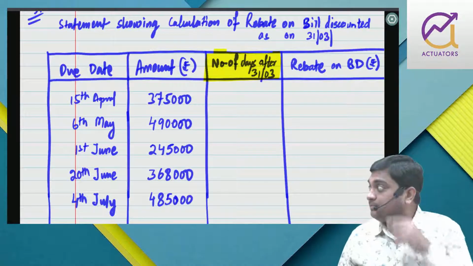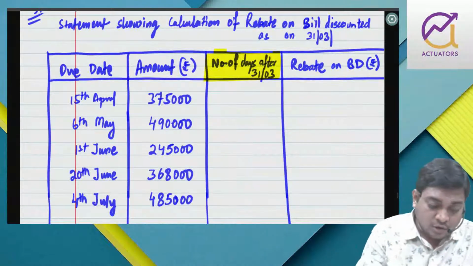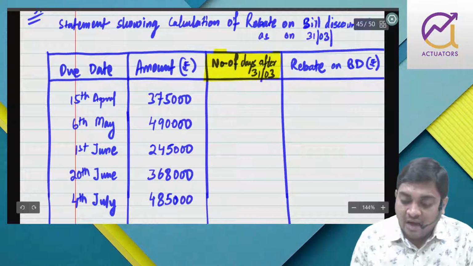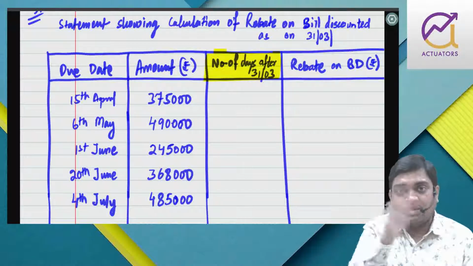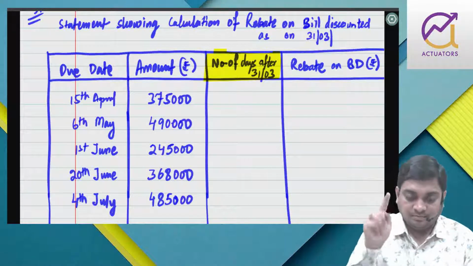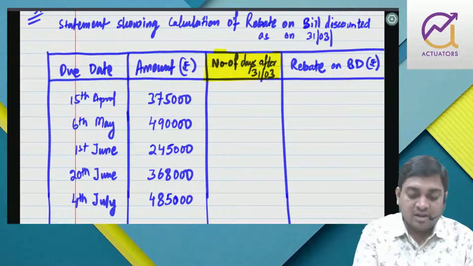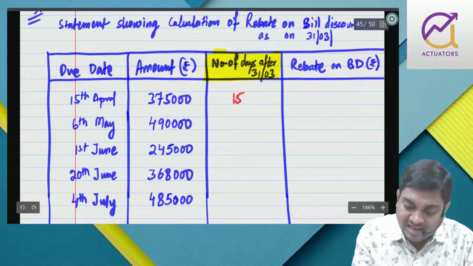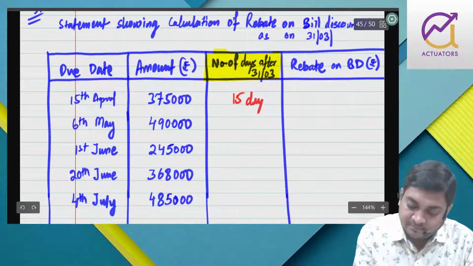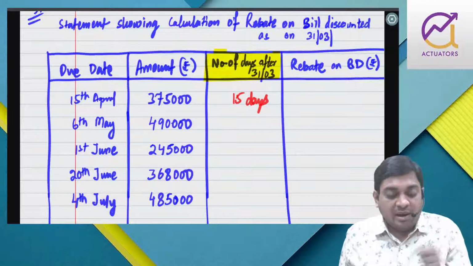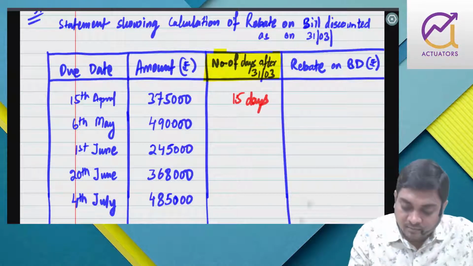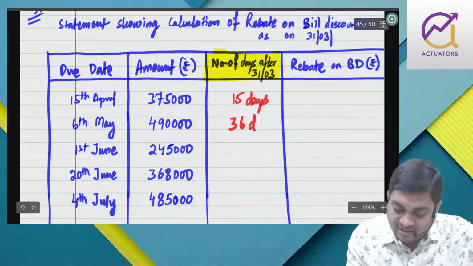Is that fine? So now, the number of days after 31st March, for 15th April. I will count from 1st April because I will leave 31st March. After means I will count from 1st April. So 1st to 15th comes to 15 days, as simple as that. Then 6th May: April 30, so here it will be 36 days.